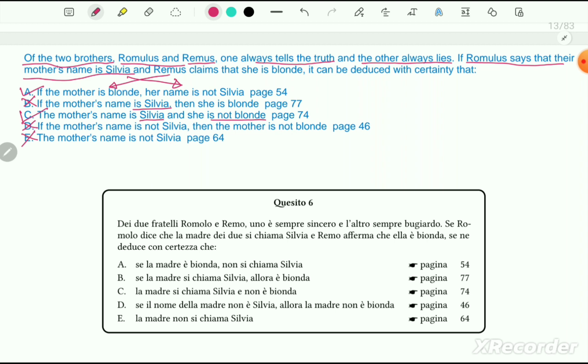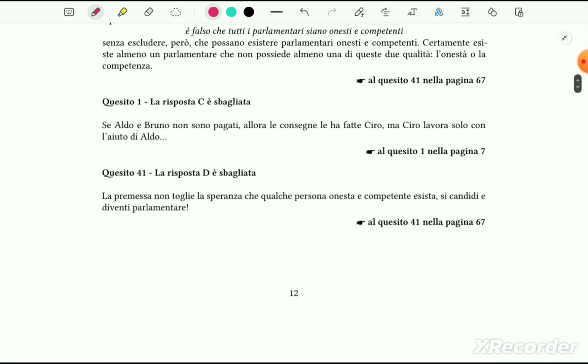Therefore, in my opinion, the option is A or C. But I want to know your opinion. In this case, I cannot conclude. I think it could be A or it could be C. So please let me know your opinion so that we can discuss further. Let's move on to our next problem.